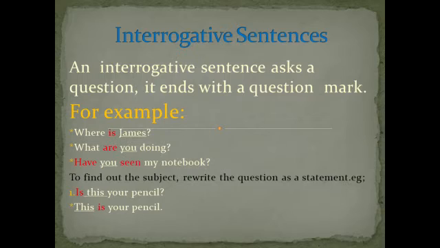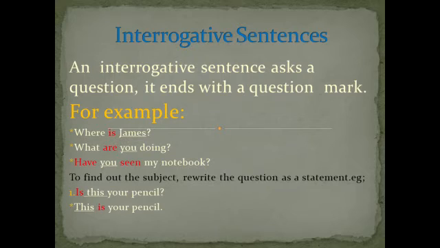Then to find out the subject, rewrite the question as a statement. For example, see, this first sentence is your interrogative sentence. Is this your pencil? Now we have to change this sentence into a statement. This is your pencil. In the first sentence, the interrogative sentence, is is your verb.